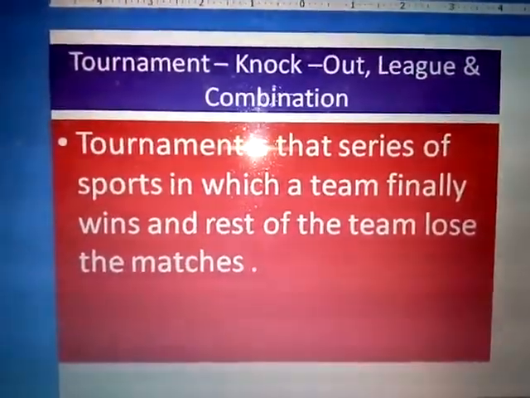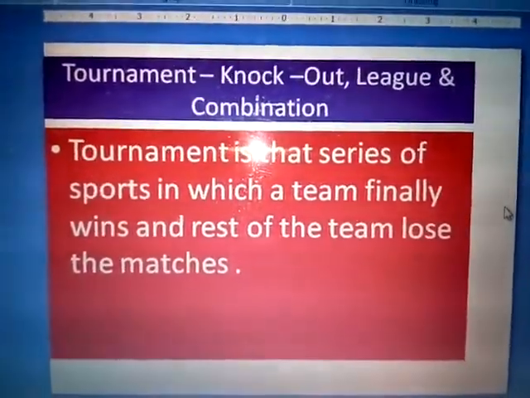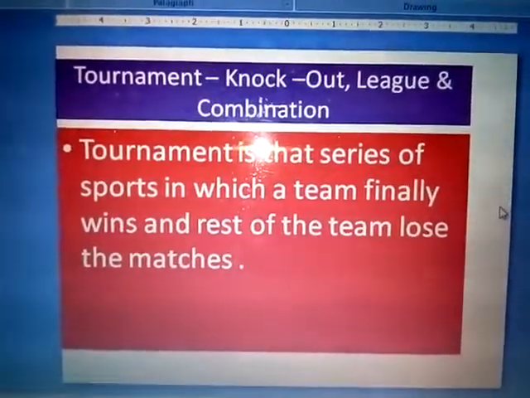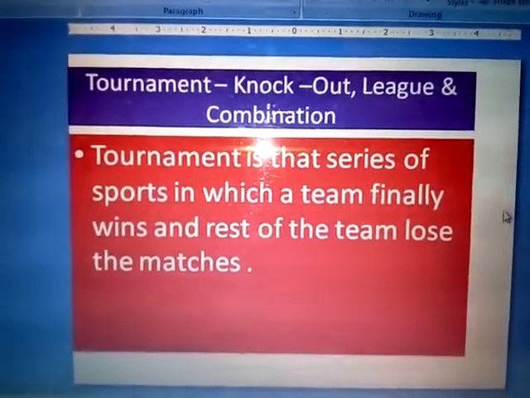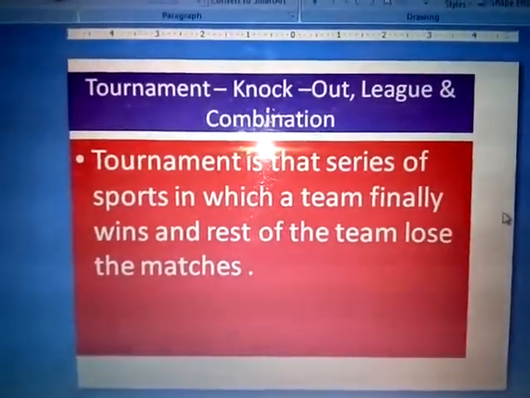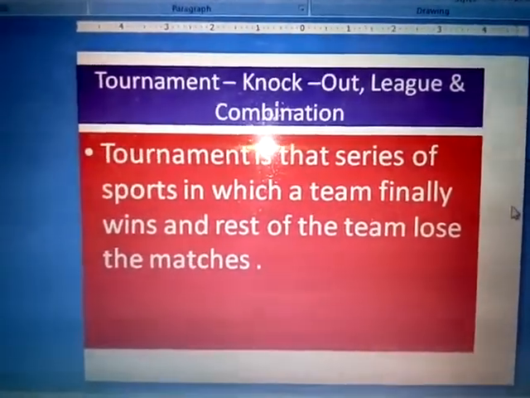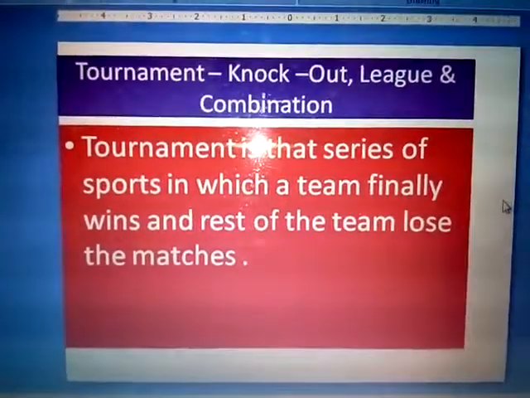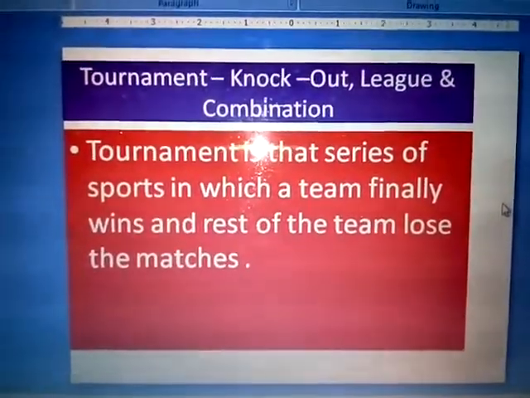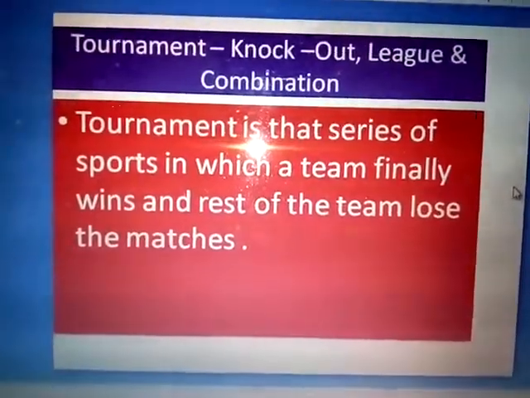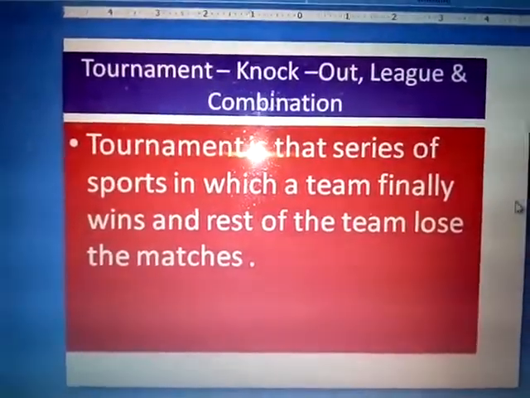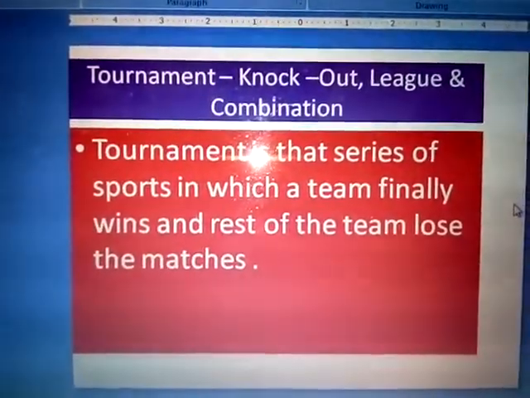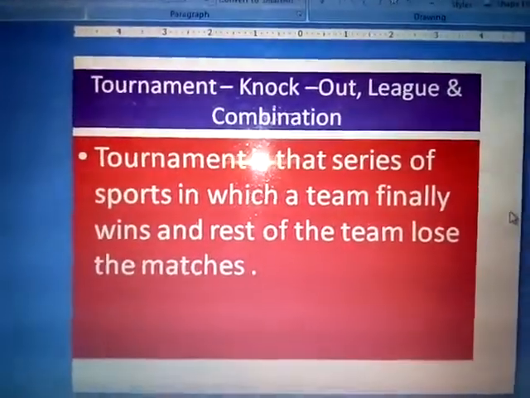First of all, you can see in this slide: tournament, knockout tournament, and league and combination tournament. First of all, we should know what is called a tournament. A tournament is a series of sports matches in which one team finally wins and the rest of the teams lose. It is very simple. The winning team will continue in the tournament and the loser will be eliminated from the tournament. Today we are going to discuss the details about the tournament and the types of tournament.